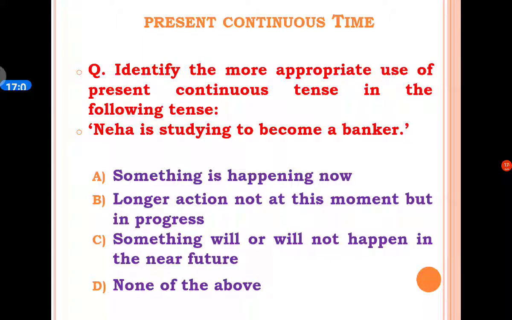In this example, Neha is studying to become a banker. So this sentence shows a longer action by Neha, but this action is not completed. It is in progress, though not happening at this moment.